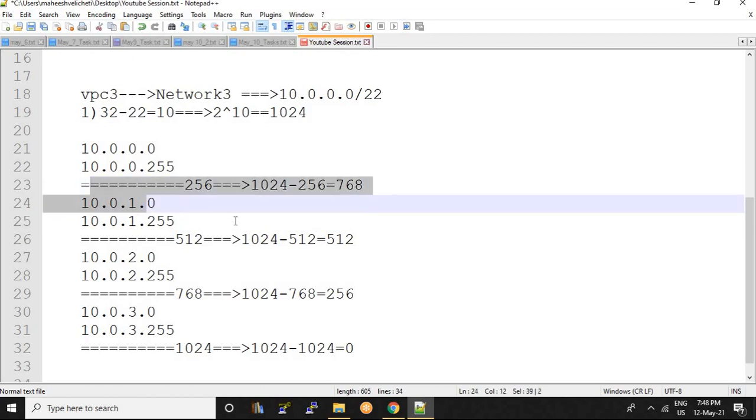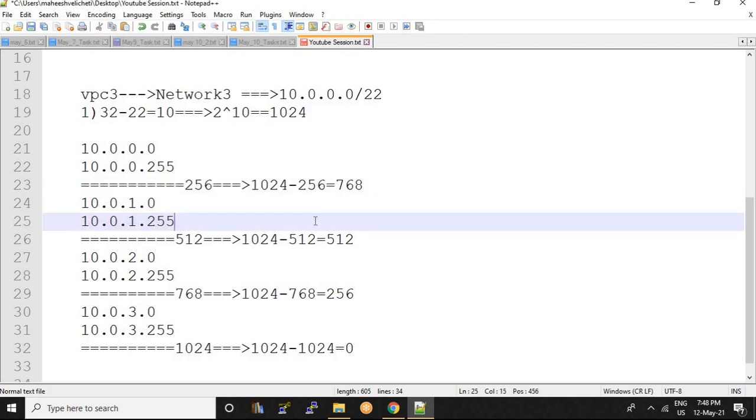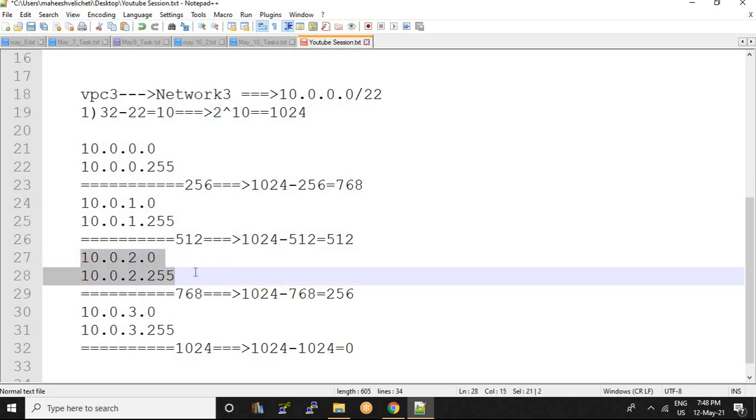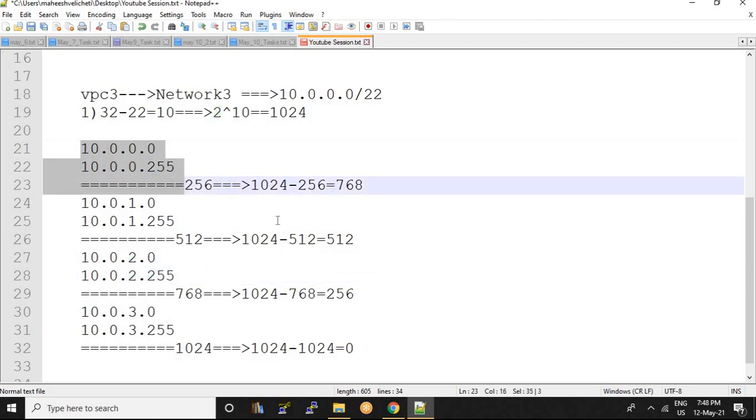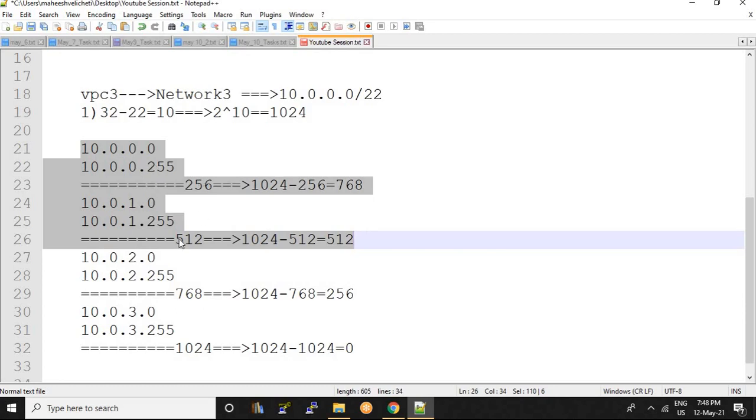So here also 256 IPs got reserved. Now the next series starts from 2.0 to 255. In this next step also 256 IPs got reserved. So in these two steps, 512 IPs got reserved.